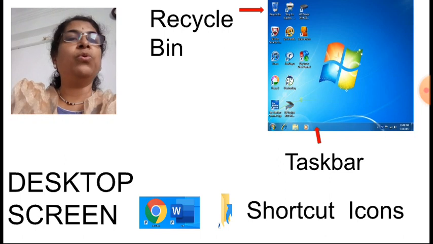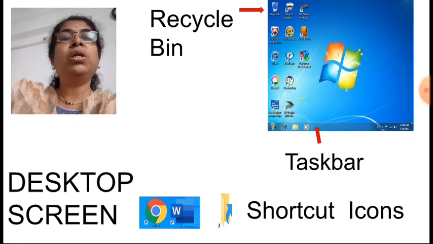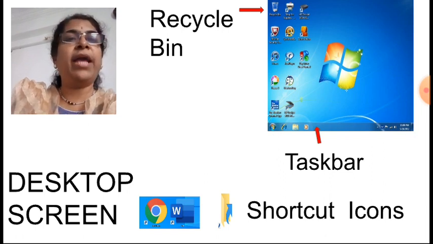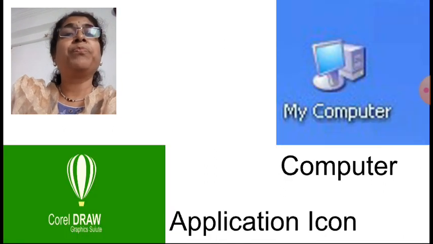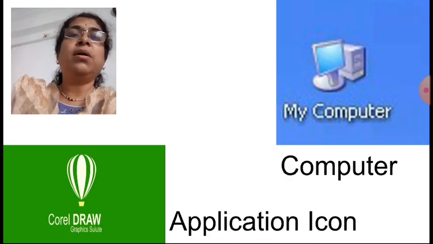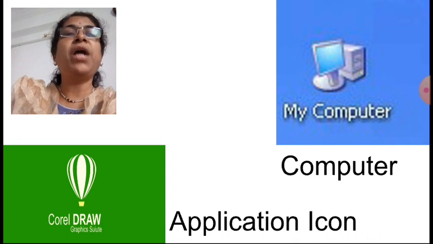Here see the arrow going upward on the left hand side. It is the sign that it is a shortcut icon. Here for Google, a shortcut icon is shown, for Word a shortcut icon is shown. Correct? Now on this desktop we have seen many different icons.